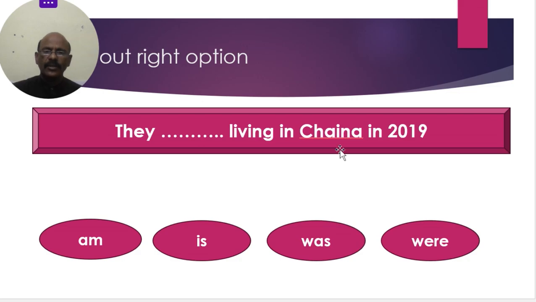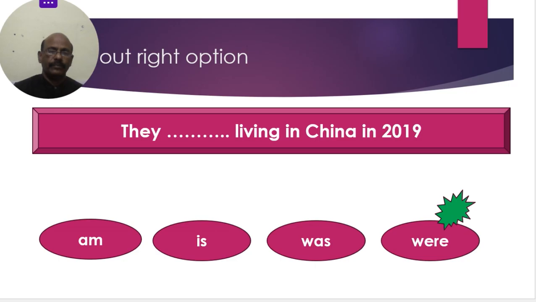"They dash living in China in 2019." In 2019, they were living in China. So that's why you can take past tense were. This is the answer. They were living in China in 2019. This refers to past tense, so that's why you can take were.